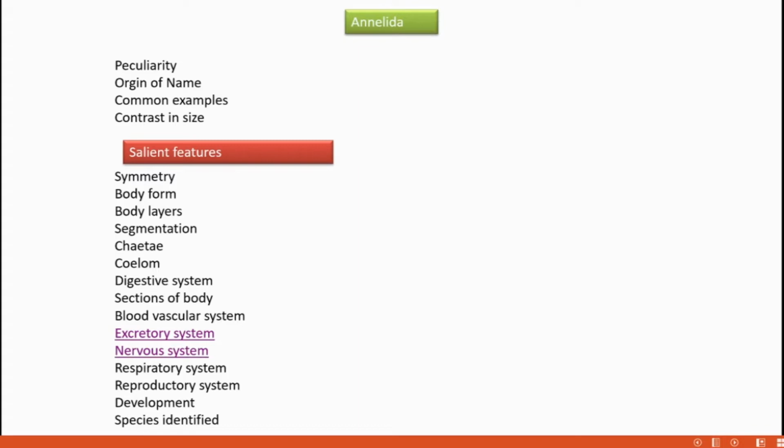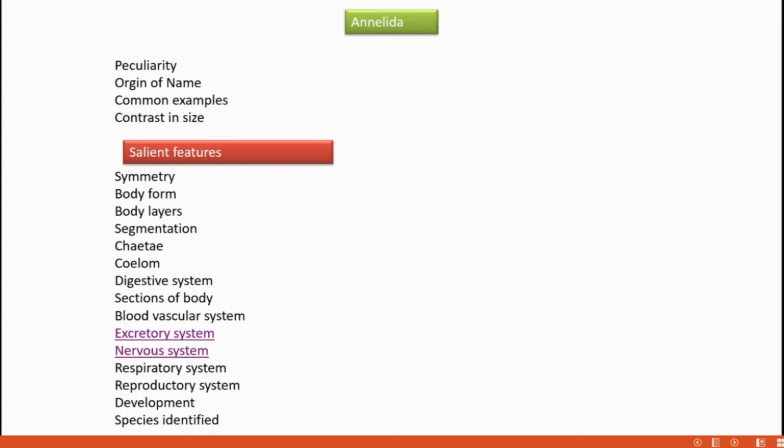And what is the direction of segmentation? Segmentation happens in the anterior to posterior direction. So the segments start to develop from the anterior end to the posterior end. That is the direction of formation. And here the segmentation is there both externally and internally. Externally, if we observe an annelid, we can see the body divided into many segments.